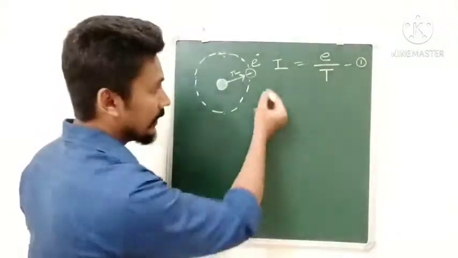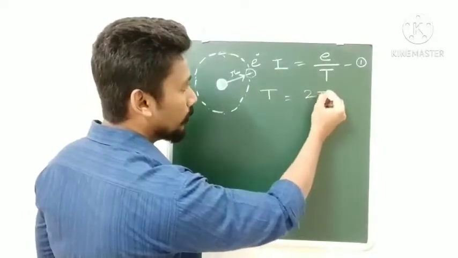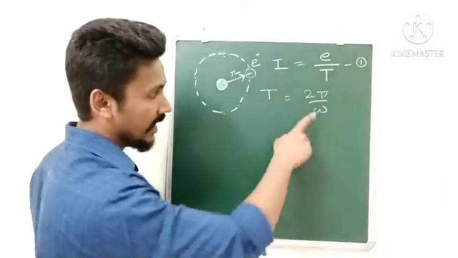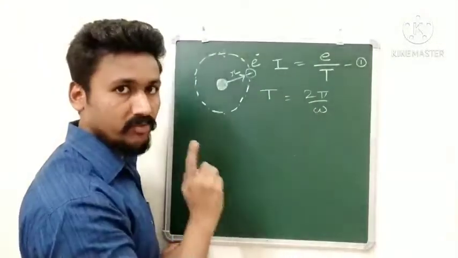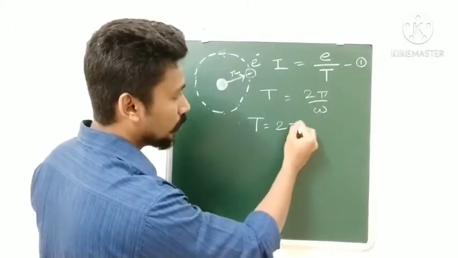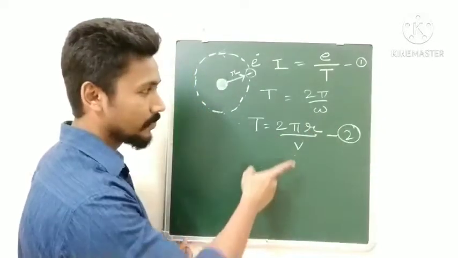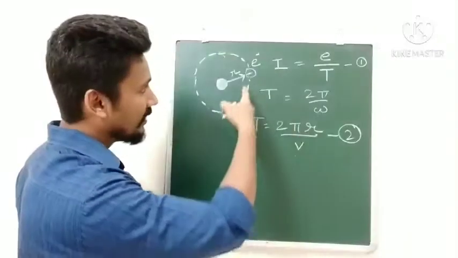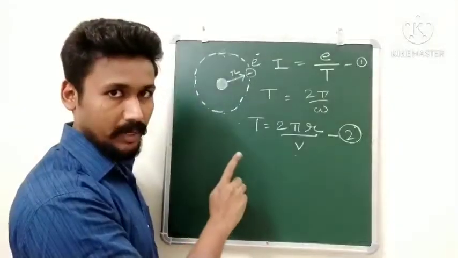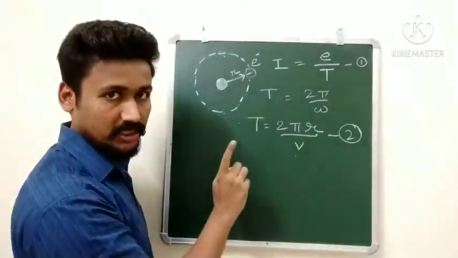Now we know that the periodic time T is given by 2 pi upon omega, where omega is the angular frequency, and we also know that omega is equal to v upon r. Therefore, T is equal to 2 pi r upon v. That will be equation number 2. I hope this is not too confusing. r is the radius and v is the linear velocity. I hope you remember those formulae from when we did rotational motion in class 11. So those are the same substitutions we have done here.